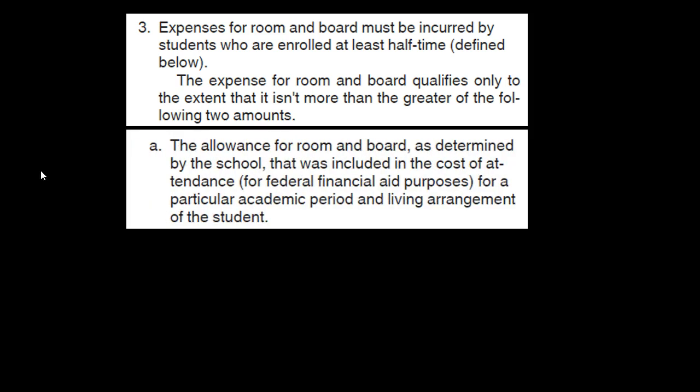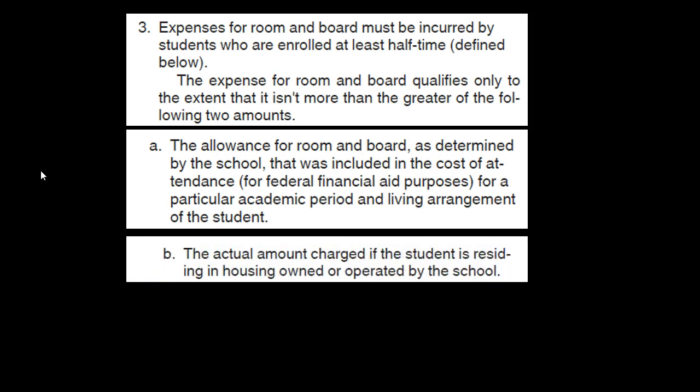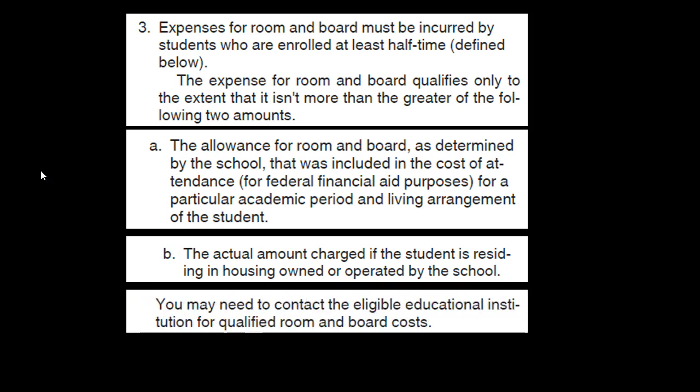A, the allowance for room and board as determined by the school that was included in the cost of attendance for federal financial aid purposes for a particular academic period and living arrangement of the student. B, the actual amount charged if the student is residing in housing owned or operated by the school.